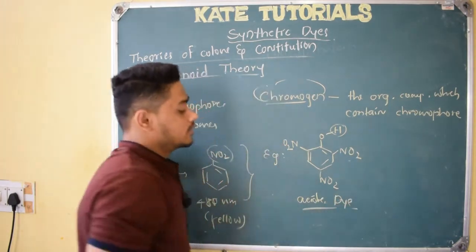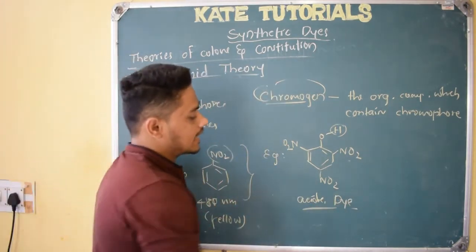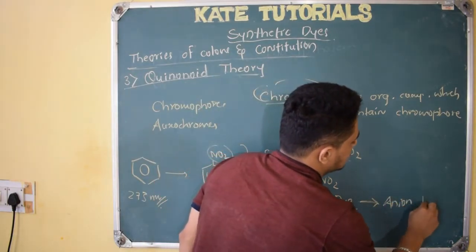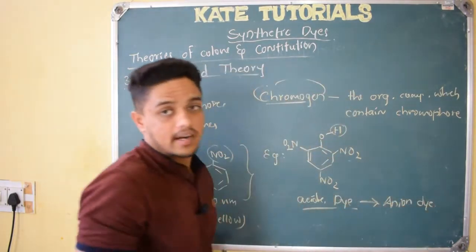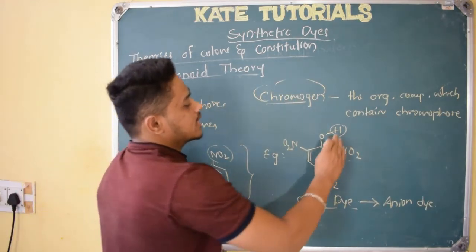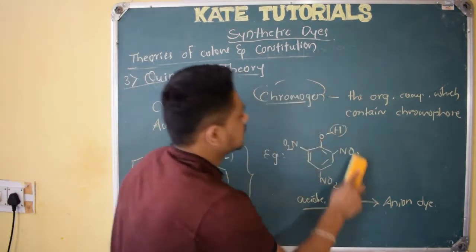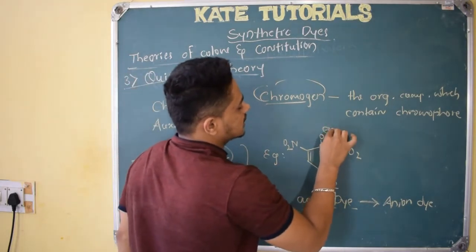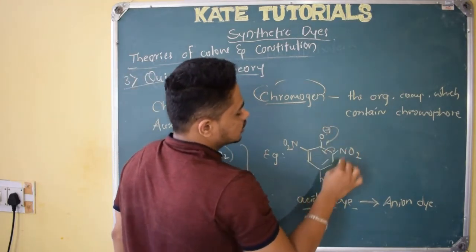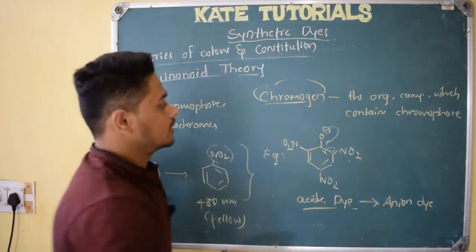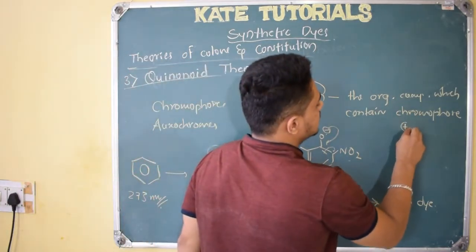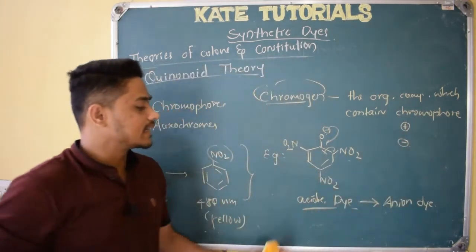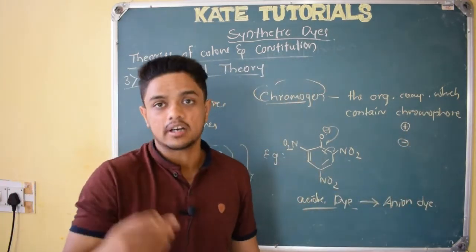This we have studied. The same acidic dye is also called an anionic dye. Why? The reason is, if I remove this H plus, as it is acidic, this oxygen gets a negative charge. That negative charge will be stabilized. So an anion is generated. Cation means a positive charge will be there, and anion means a negative charge will be there. So acidic dyes are also called anionic dyes.